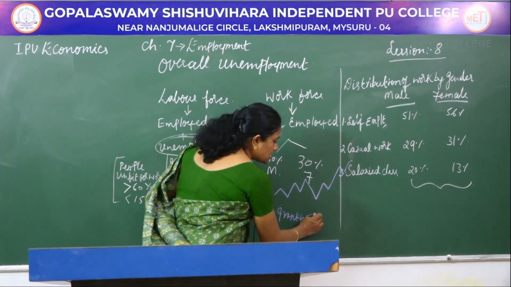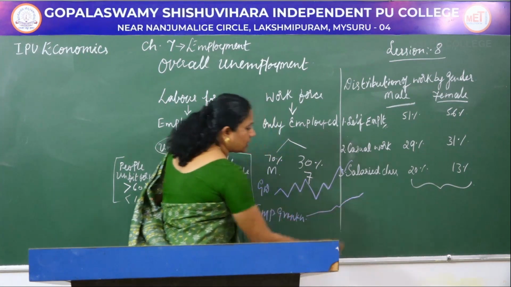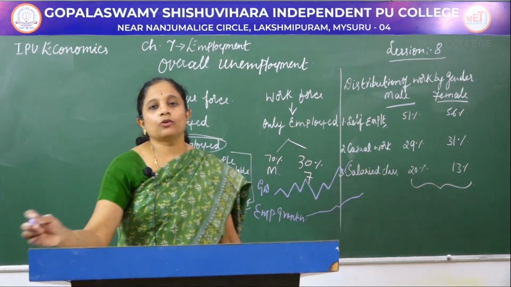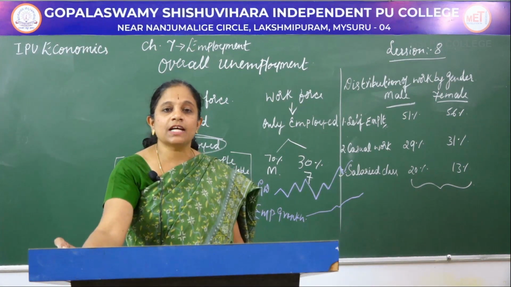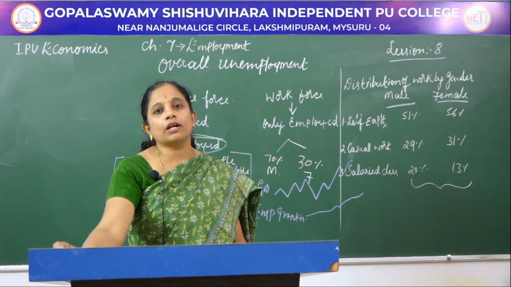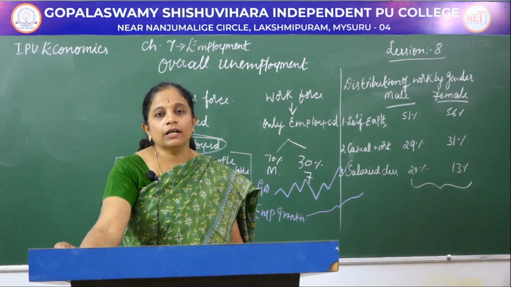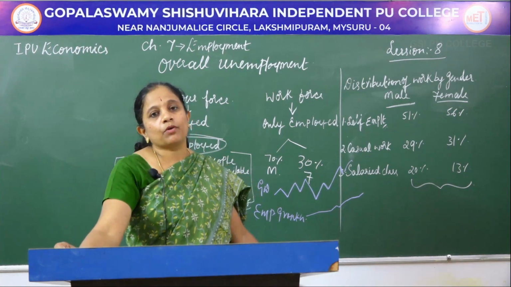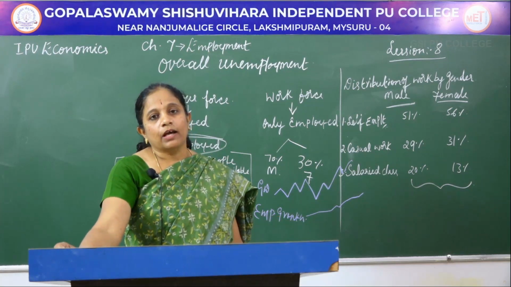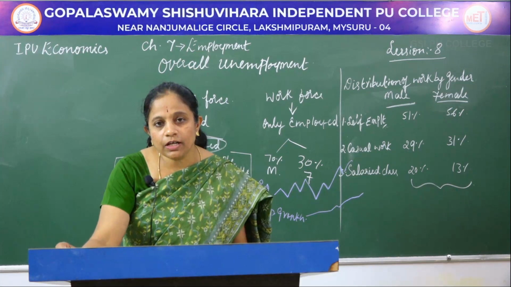Employment growth is just going in a meager range, and the employment growth is not in proportion to the growth of our GDP, and this is attributed to the development of modern technology. Lots of jobs are substituted by the latest technologically developed machineries, and therefore the employment growth is not happening, and this is again a very important cause for unemployment in our country.